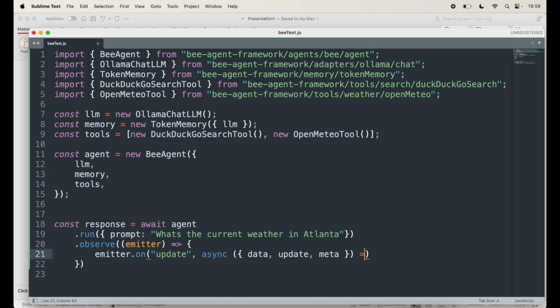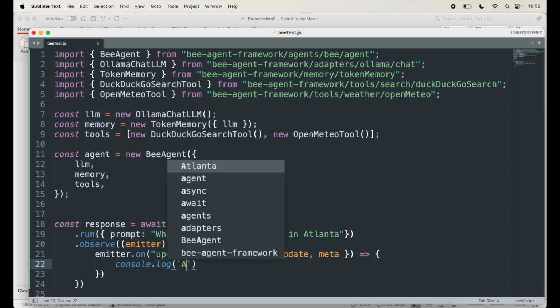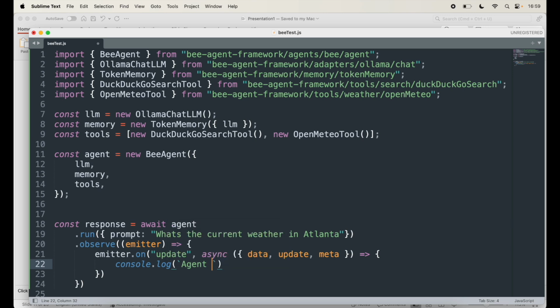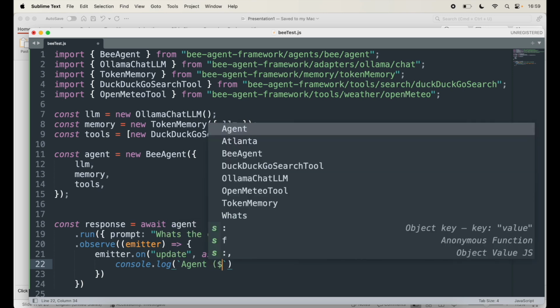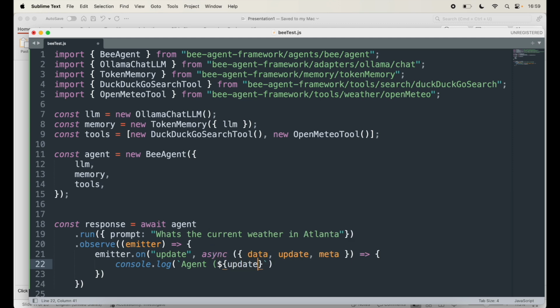Inside the function I'll write console.log, and inside that I can use the special quotes, and also agent, and pass the value here, update dot key inside there, close this and give a slash, and then pass update dot value in here. That's all I need to do.